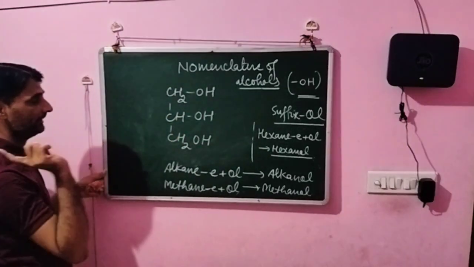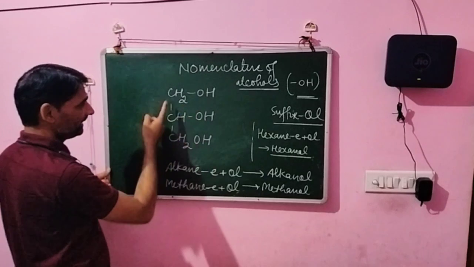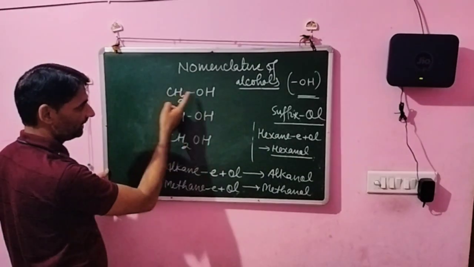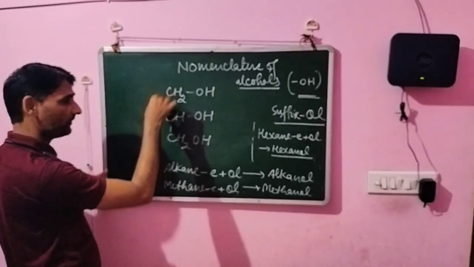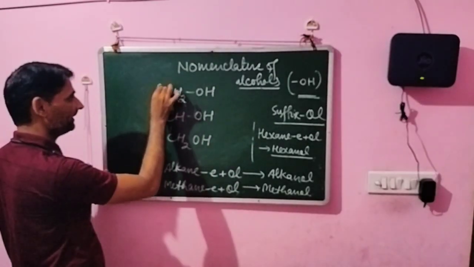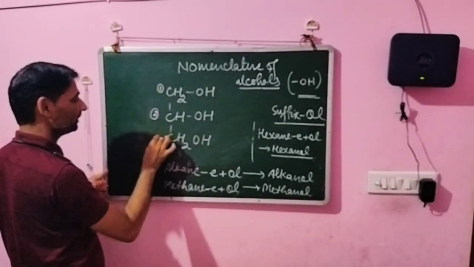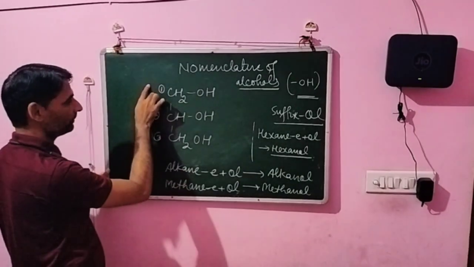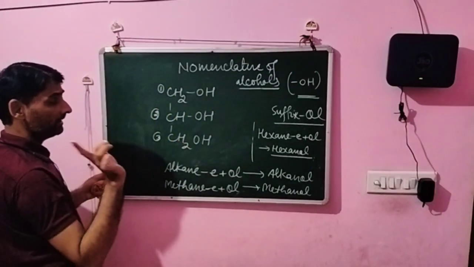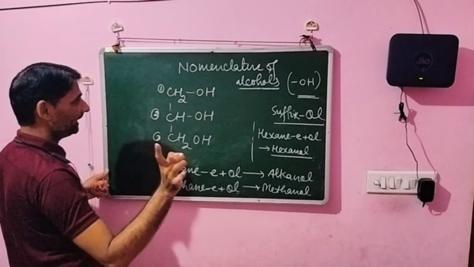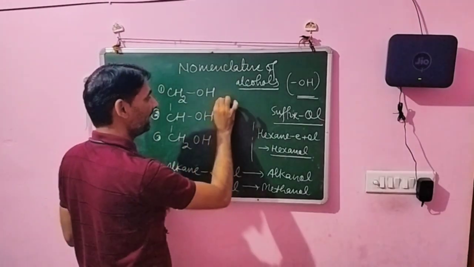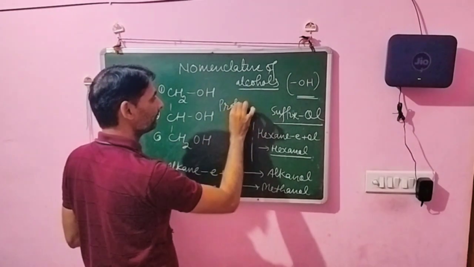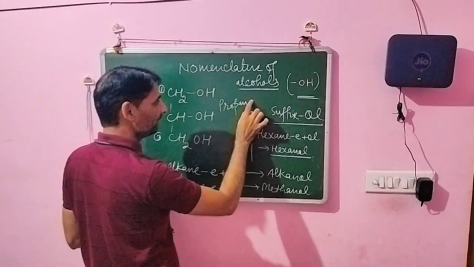Listen. If we start counting from this side, this contain the first carbon. It is also the first carbon. So we start from anywhere. Suppose that we start from this side 1 2 3. We start from this side also because both have the same conditions. So dear students, you know that there the 3 carbons are there. For 3 carbon we write propane and after this we remove the E.